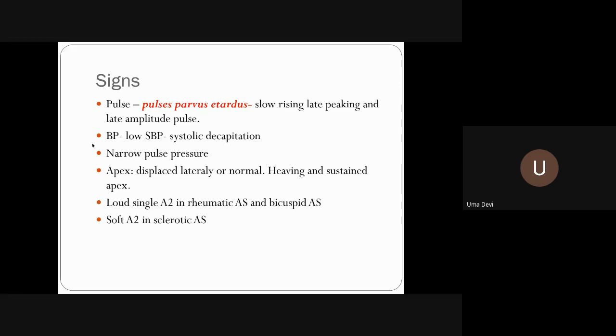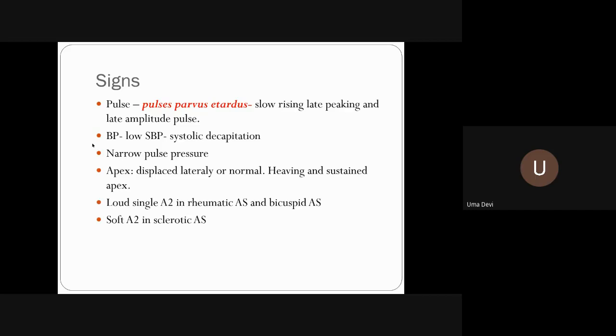Okay, so when we are going to auscultate the aortic area, like in any other area of auscultation, first you will have to talk about the sounds, the first heart sound, the second heart sound, then the extra added sounds which will be heard, and then you go to the murmurs. Now here, what will be the A2 like? Loud, ma'am. Yeah, so you get a loud A2 in rheumatic AS and bicuspid AS. But if it is sclerotic or atherosclerotic going for calcification in the late stage, A2 will be very soft.